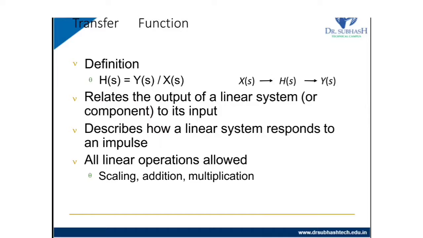So it relates the output of a linear system or a component to its input. It describes how a linear system responds to an impulse. So h of s is an impulse response. All linear operations allow scaling, addition and multiplication.